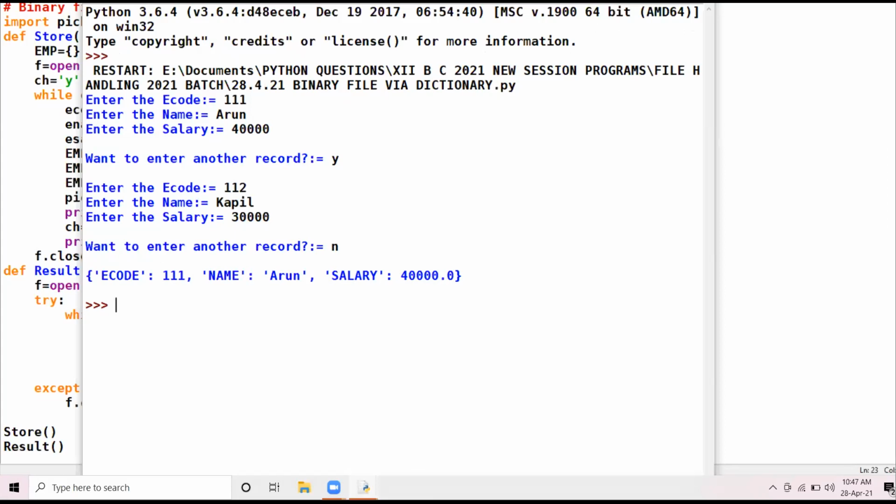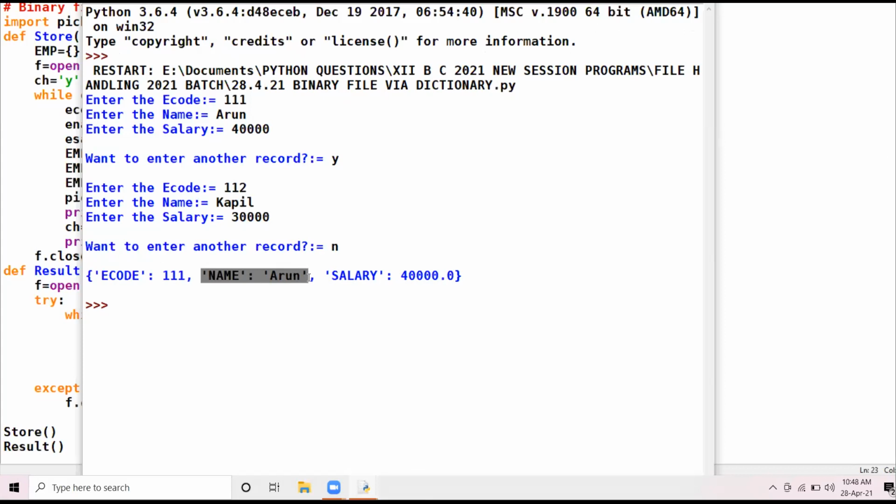I have two records, Arun and Kapil. So the employee having the name Arun, his record is displayed. Is the searching condition clear in dictionary case? Any doubt, any queries, you can raise your hand.